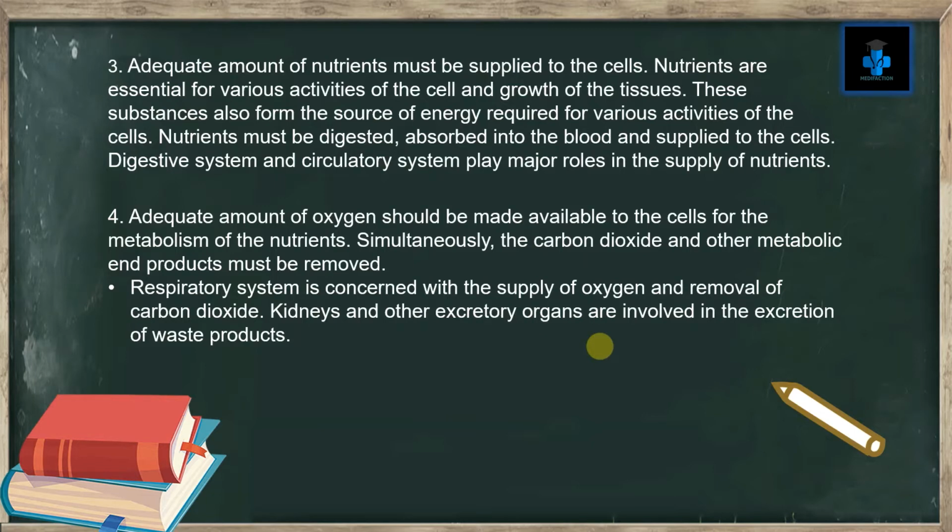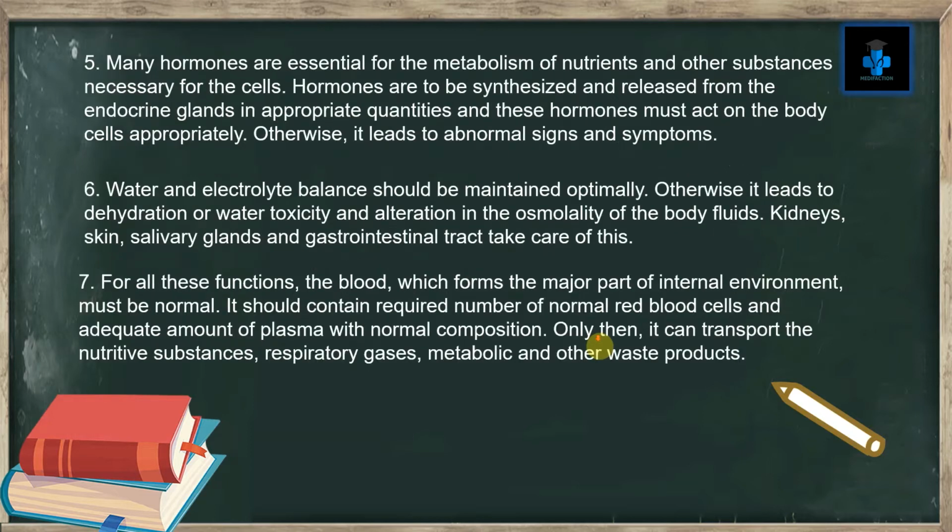Number 4. Adequate amount of oxygen should be made available to the cells for the metabolism of the nutrients. Simultaneously, the carbon dioxide and other metabolic end products must be removed. Respiratory system is concerned with the supply of oxygen and removal of carbon dioxide. Kidneys and other excretory organs are involved in the excretion of waste products.